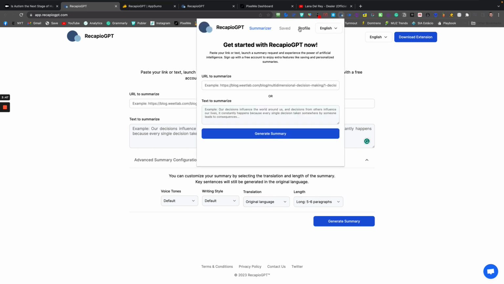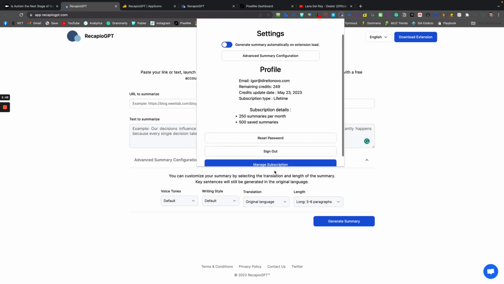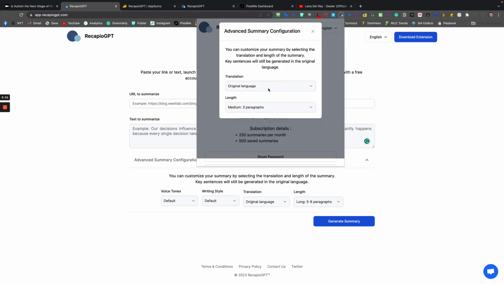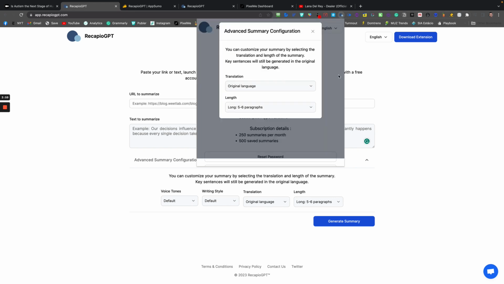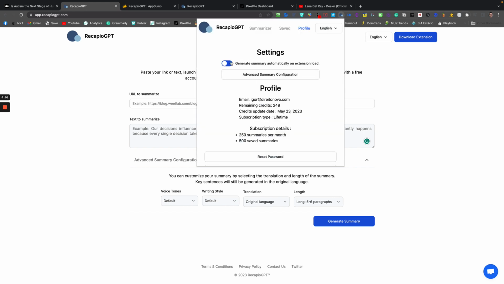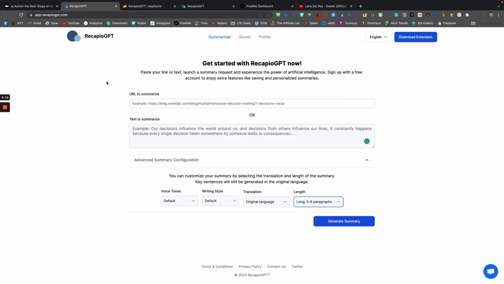So you just click here on your profile, and you can also change the length. So let's say I want a long summary. Now I'm going to always get a long summary. You will be able to create summaries with a one-click button, just by clicking on the extension, or not. I have just added this to my Recapio account as well.